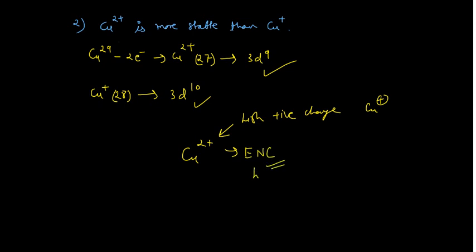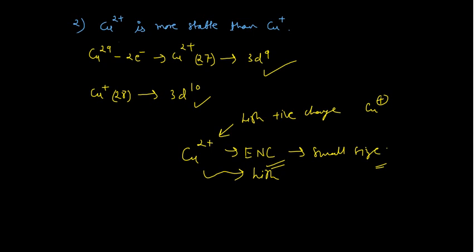Effective nuclear charge is high for this Cu2+, and of course, when the effective nuclear charge is very high, definitely the size would be smaller. And this is the basic fact actually: the species which has the higher positive charge will have the smaller size.